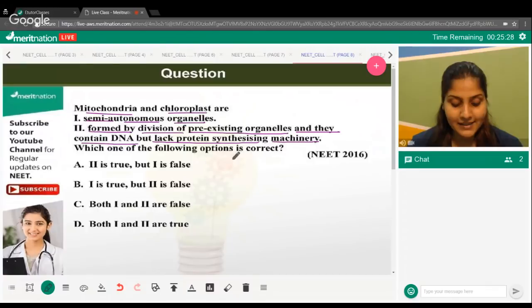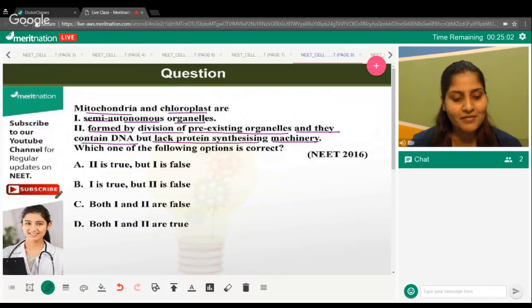What do you think is correct? Statement 1 is correct, statement 2 is correct as well. Mitochondria and chloroplast cannot make their own proteins. They have to depend on the cytoplasmic proteins coming from the nuclear genes. Is that what you think? Let me have your answers quickly, all of you. As I can see, many people are answering with confidence. That's right. So your time is over.